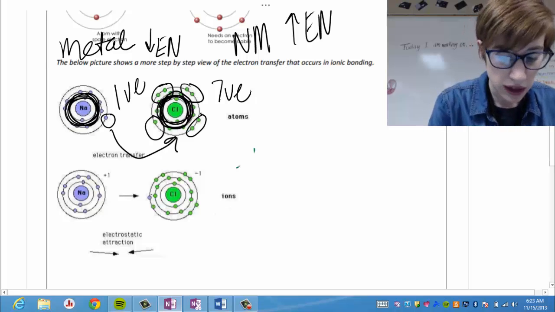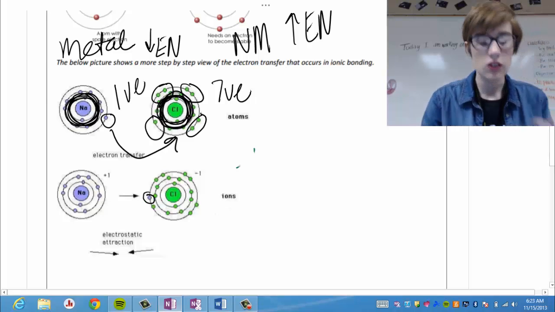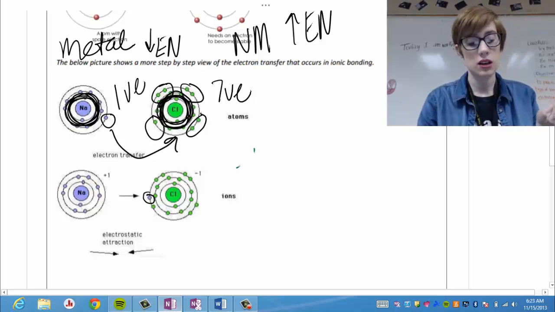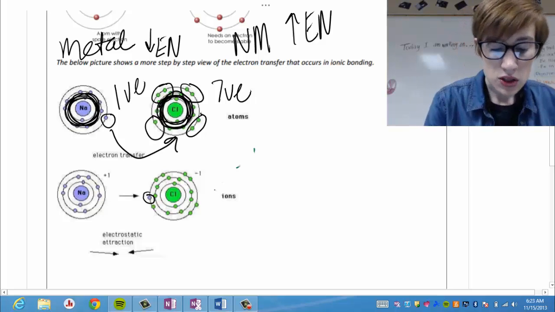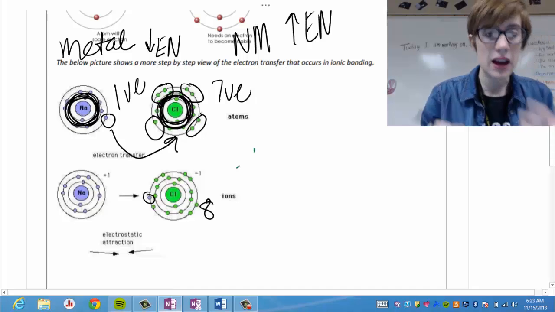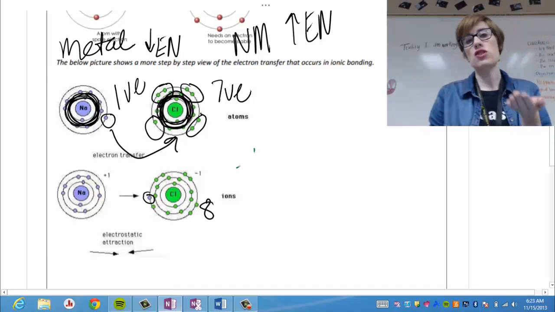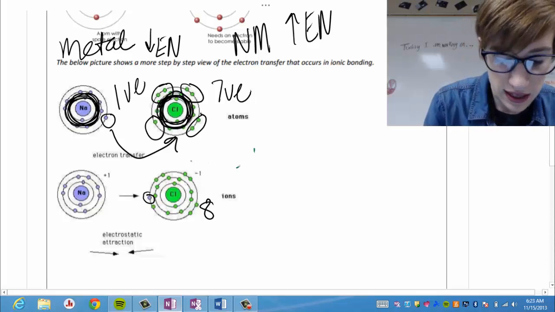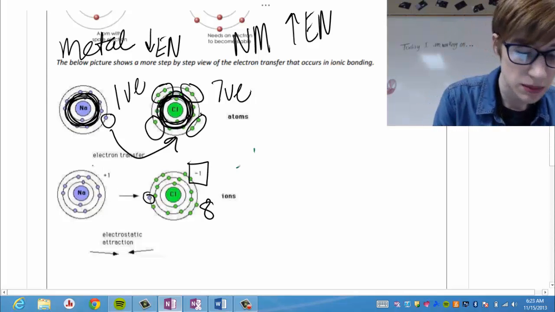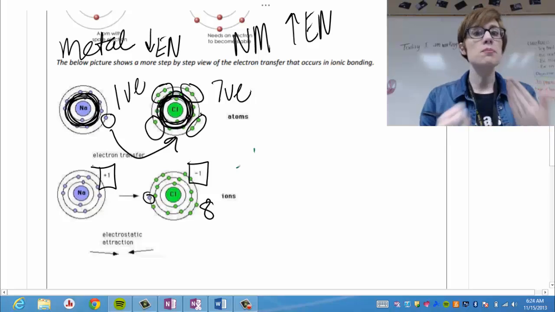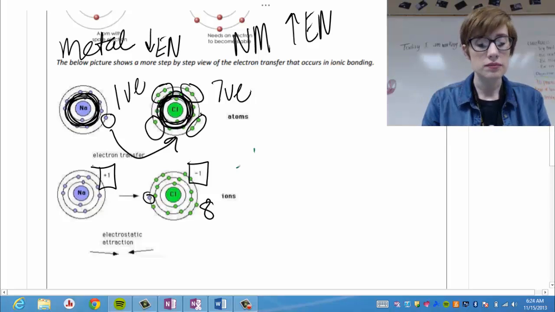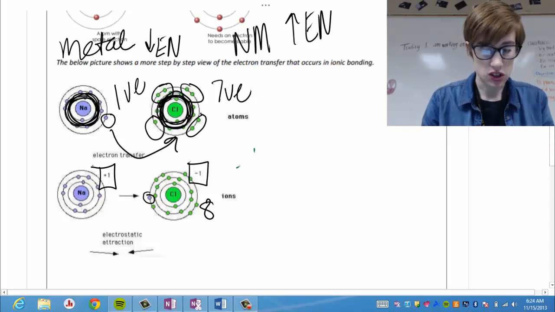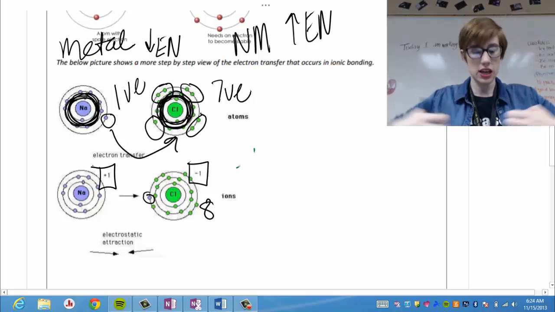So that's exactly what happens. Do you see this little dot here? That is sodium's electron that chlorine stole. So chlorine has 8 and it's happy, but now that it has 8, its electrons and protons are kind of imbalanced. So it has that -1 charge. And sodium is also now unbalanced because it's lost its electron, so it's positively charged. And that's that attraction I was talking about.